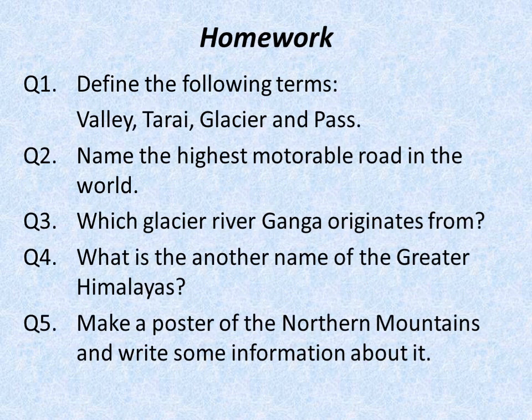Now children, it's time for homework. You have to do it in your homework notebook and do it yourself. Read the chapter properly and you will find all the answers. Question number 1. Define the following terms. I have given you 4 terms here. You need to find out all the terms and write down in one line. First one is valley, then Tarai, then glacier and pass.